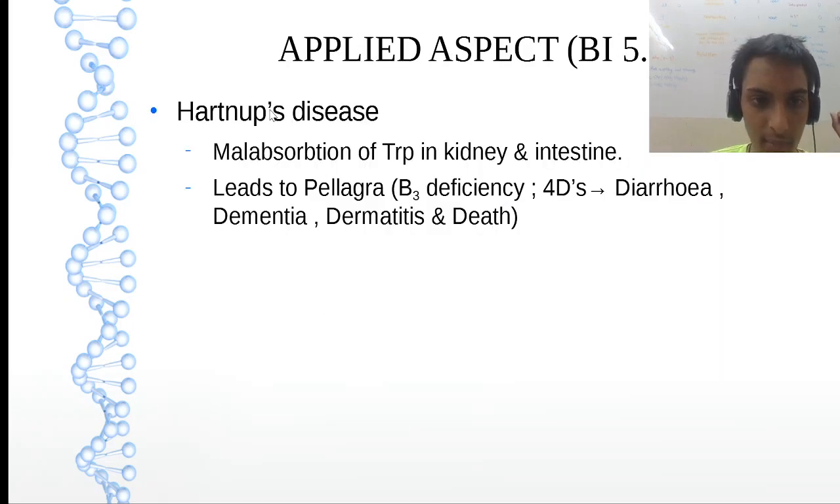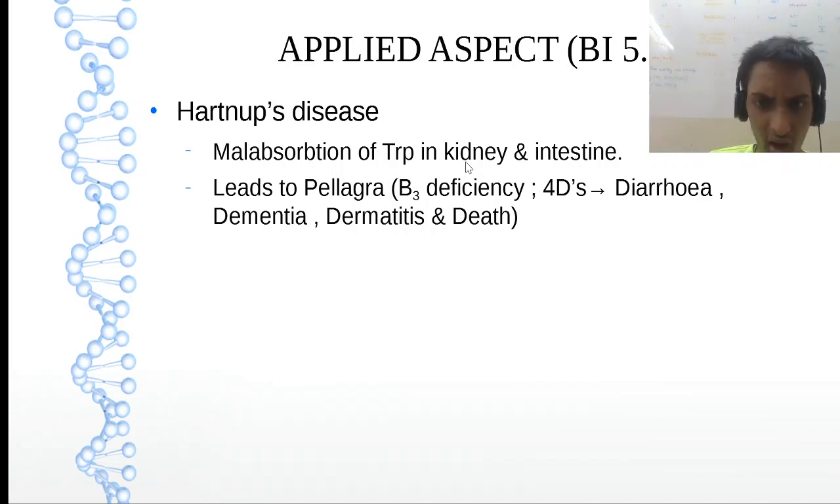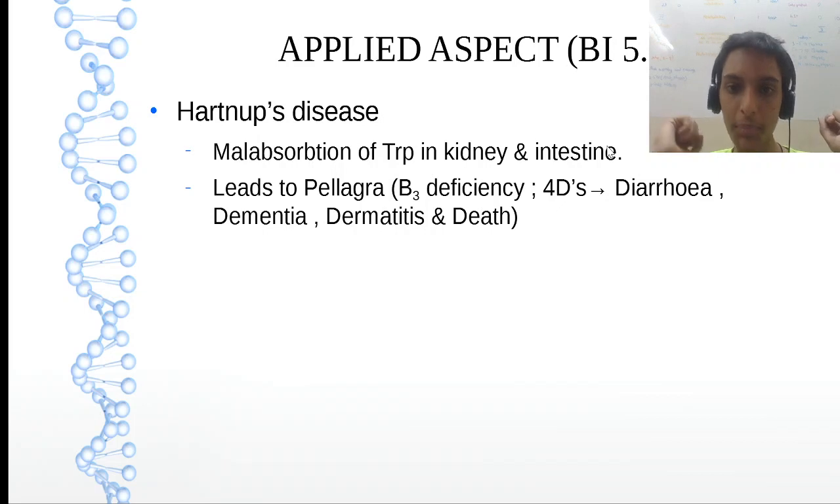So applied aspect, most important, Hartnup's disease. In aromatic amino acids, I told you about Hartnup's disease. That is the malabsorption of tryptophan in the kidney and intestine. I'll give you a simple way to remember this. KIT, kit. K is kidney, I is intestine, T is the amino acid, tryptophan. Remember it as kit. So it leads to pellagra, that is the B3 deficiency.